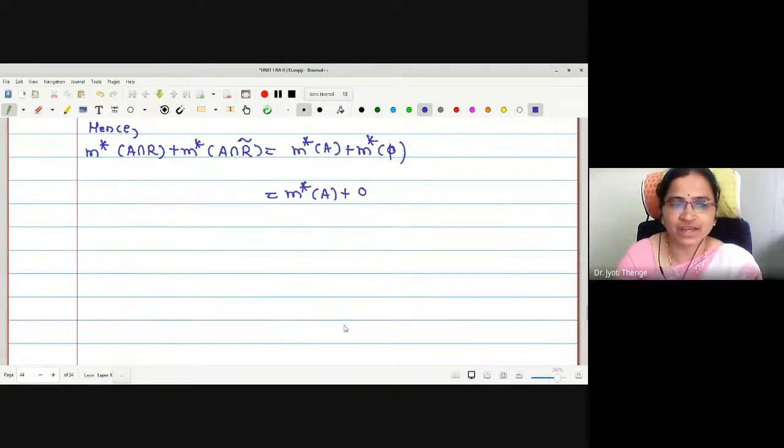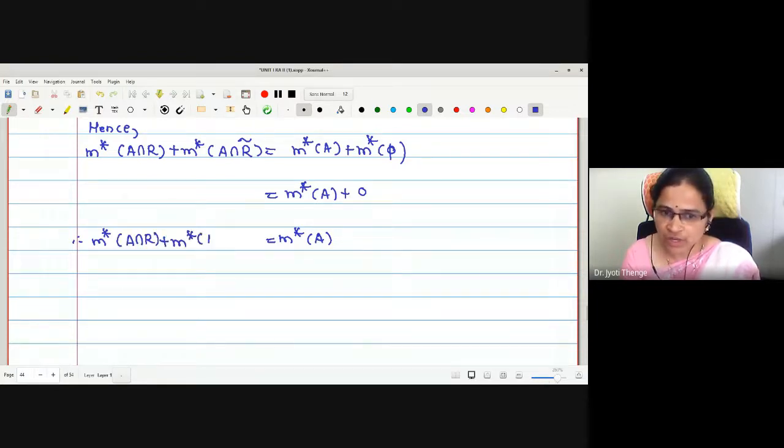Therefore, what we were getting? This is equal to outer measure of A. What we have proved? Outer measure of A intersection R added with outer measure of A intersection R complement is equal to outer measure of A. Therefore, may I say R is measurable? Yes, ma'am.